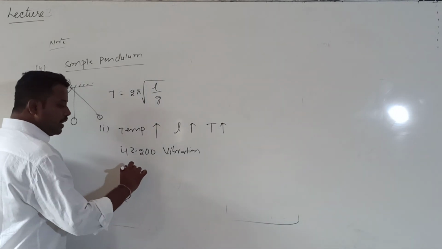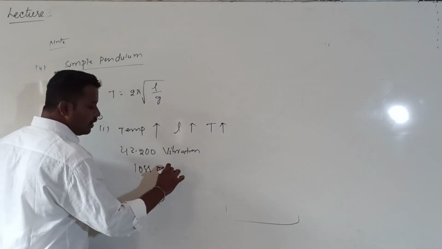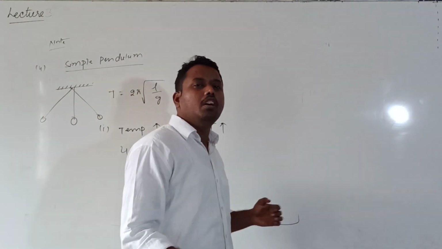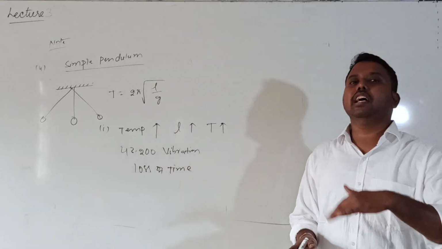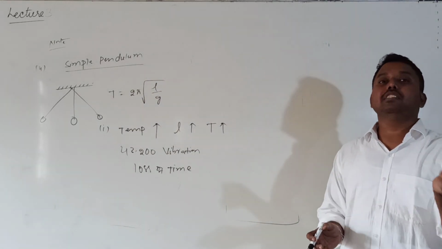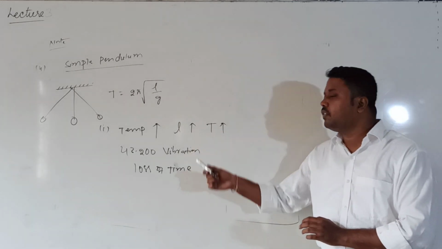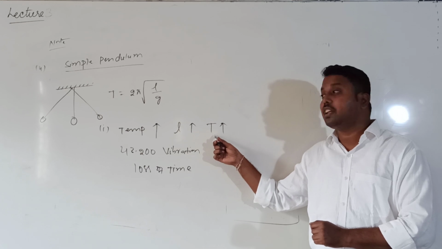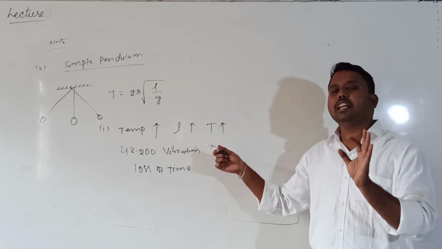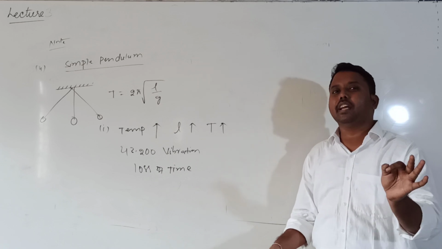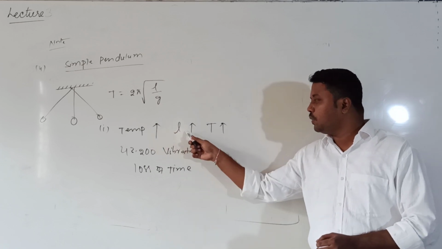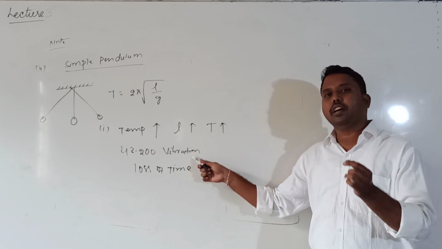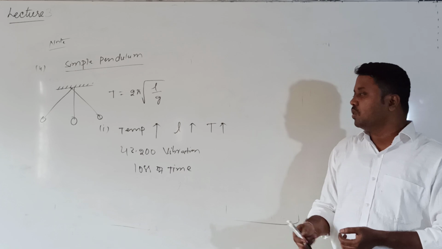Due to that reason, there will be a loss of time. So the pendulum clock will lose time. The pendulum clock will show less than the actual time. When temperature increases, what happens? Length value increases. Due to the increase of length value, what happens to the time period? Here capital T is not the temperature, capital T is for time period. So with increasing temperature, length value increases, which causes the time period to increase, which causes the number of vibrations to decrease, which will cause loss of time.